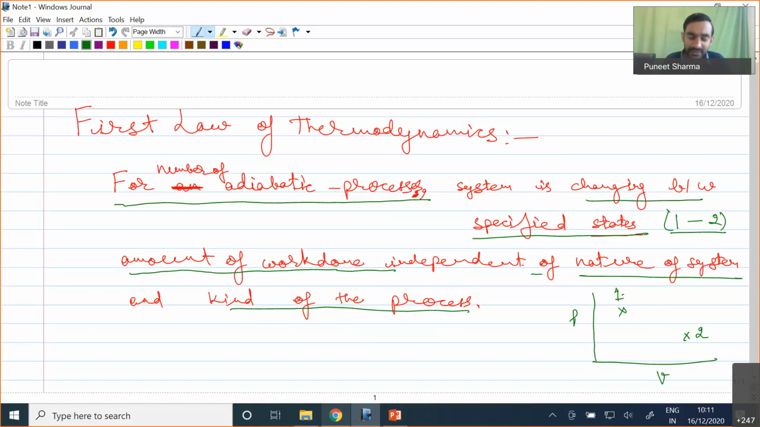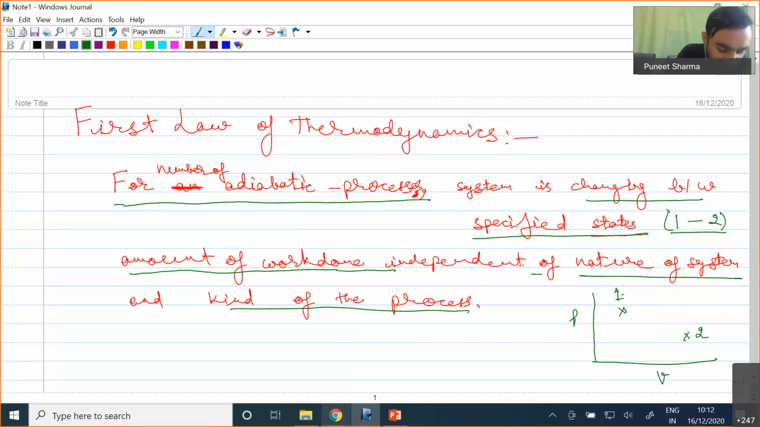Okay, so if it is happening in a number of different ways, but if our system is changing between specified states, in that case whatever the amount of work done we will have will be independent of the nature of the system and the kind of process. So this is a simple statement which you can easily prove mathematically.